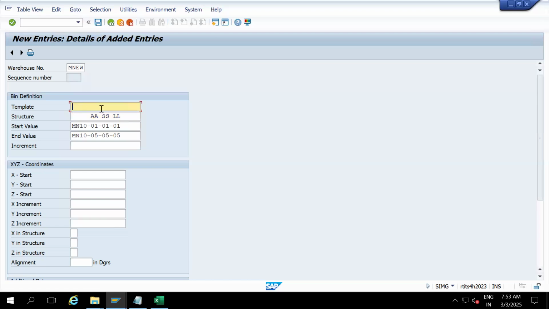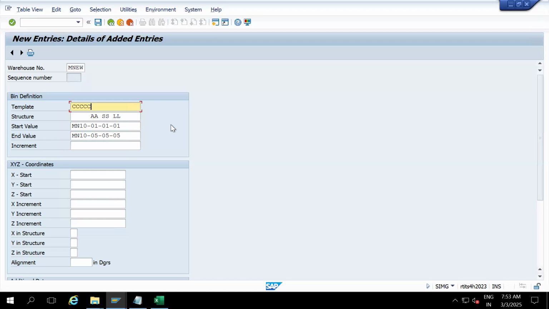Then the template. See, 5 characters are going to repeat, so I'm going to put 5 C's. Why only the alphabet C?